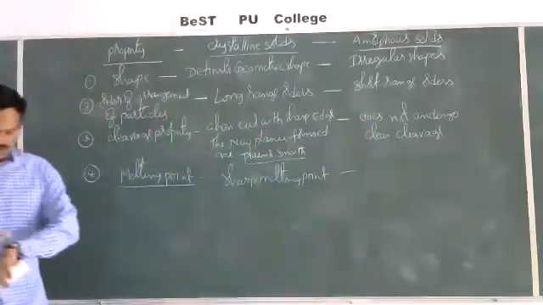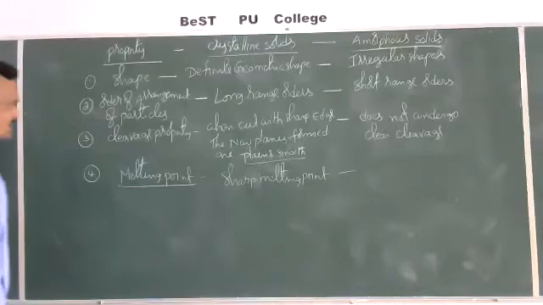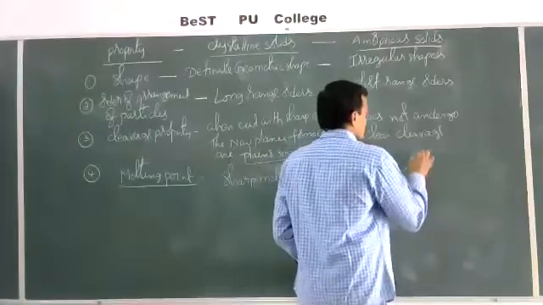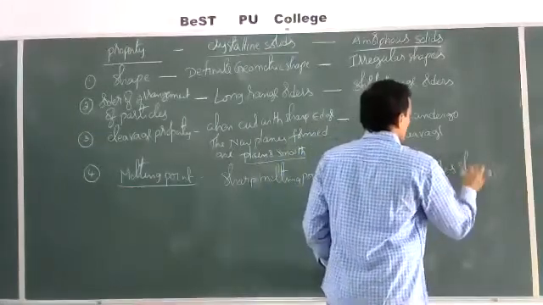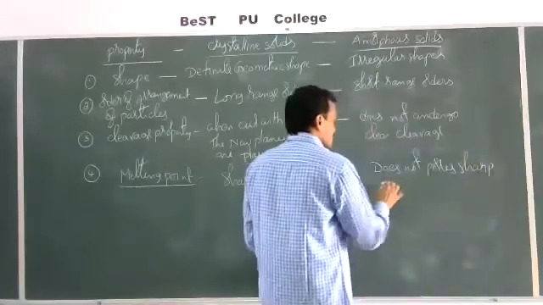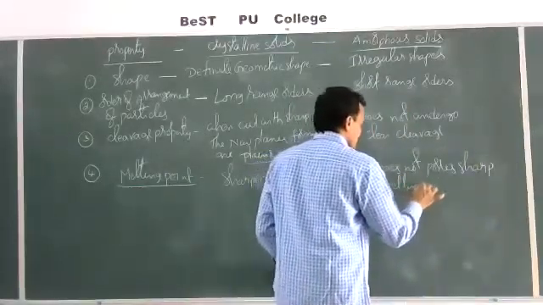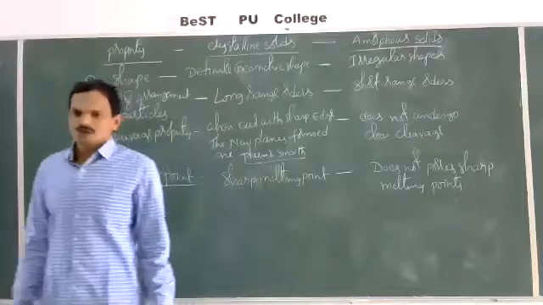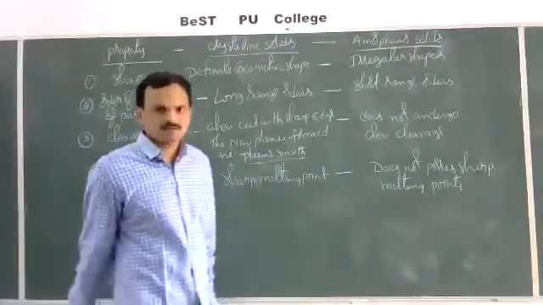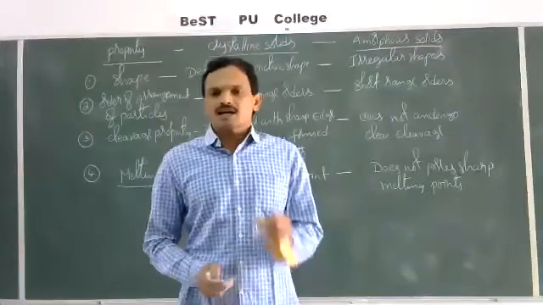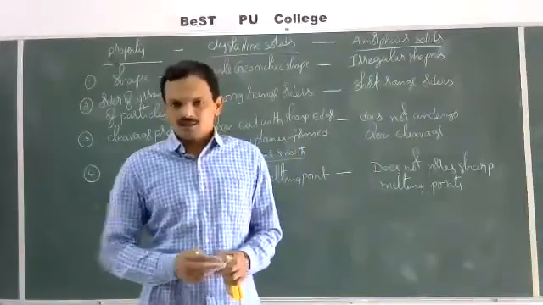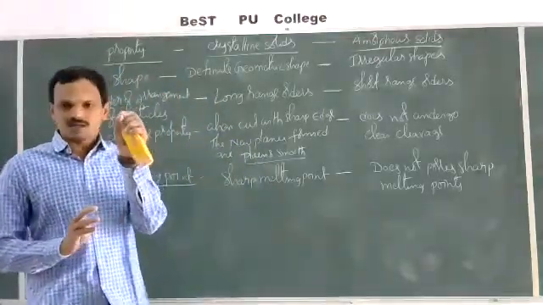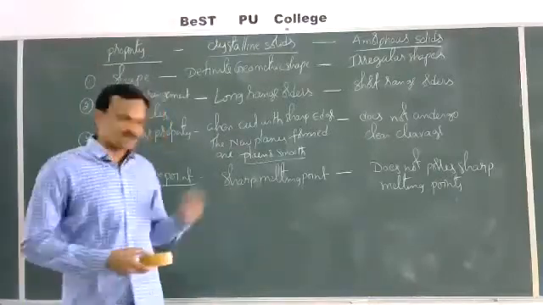Crystalline solids possess sharp melting points, whereas amorphous solids do not possess sharp melting points. Okay, for example, take ice. Ice will melt at exactly 0 degrees Celsius. If the temperature is less than 0, ice will not melt. So ice melts exactly at 0 degrees Celsius. That is the melting point of ice.